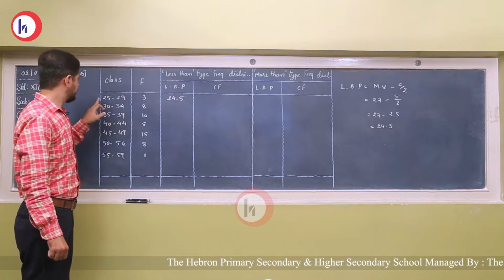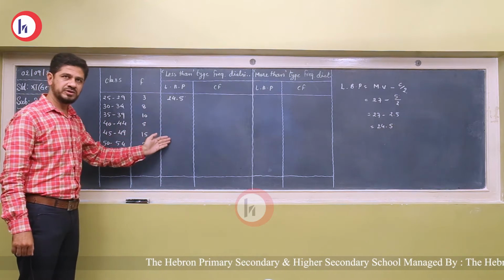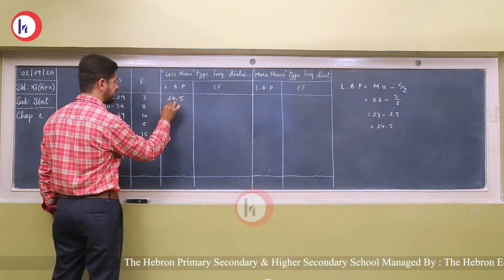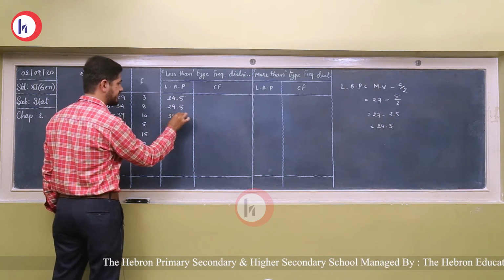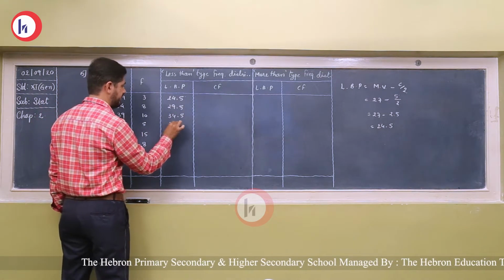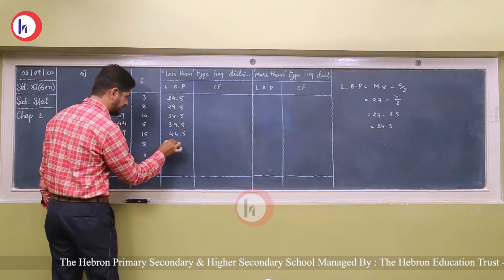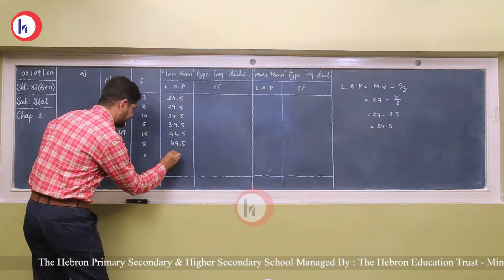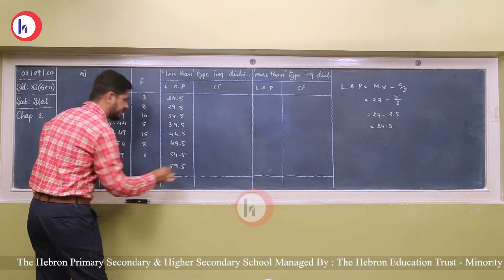But as we know that the class length is 5, we just need to add 5 to each of the lower boundary points. So 24.5 plus 5 is 29.5. Then plus 5 is 34.5, plus 5 is 39.5, and so on. So 44.5, 49.5, 54.5, and finally 59.5.